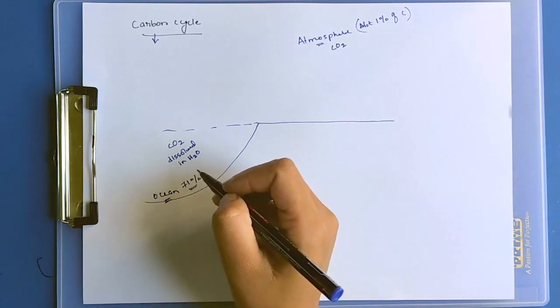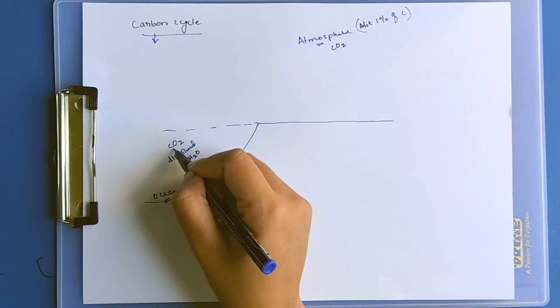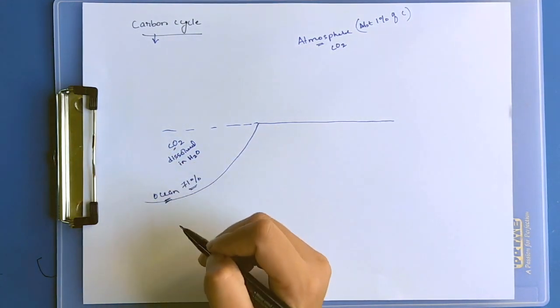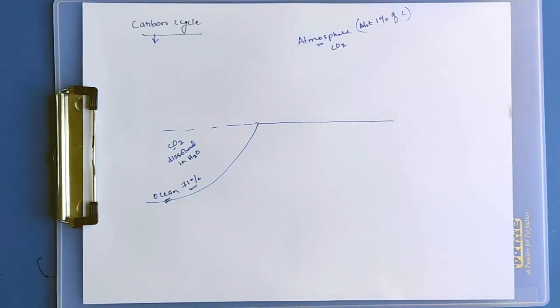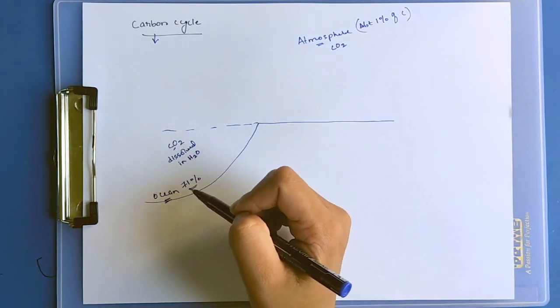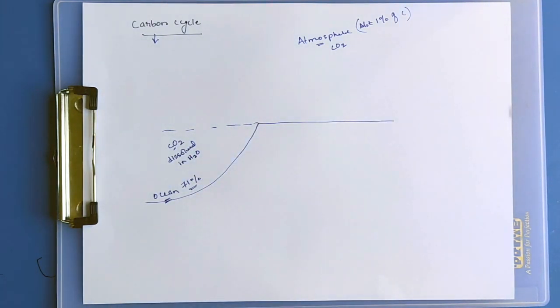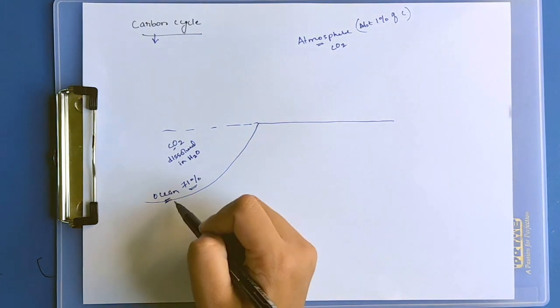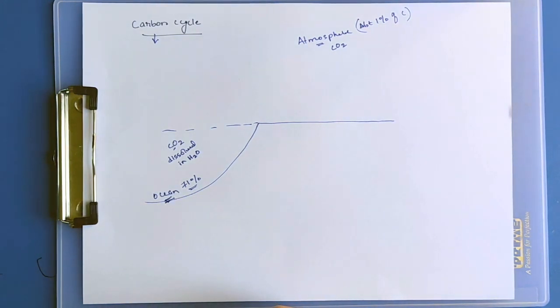The oceans' carbon dioxide is responsible for the atmospheric carbon dioxide. The amount in the atmosphere is regulated by the oceanic reservoirs of carbon dioxide.